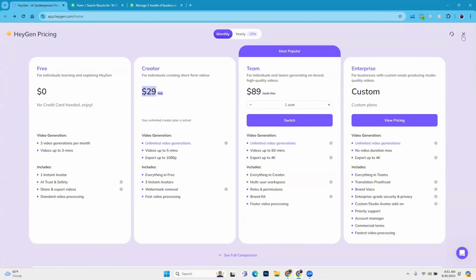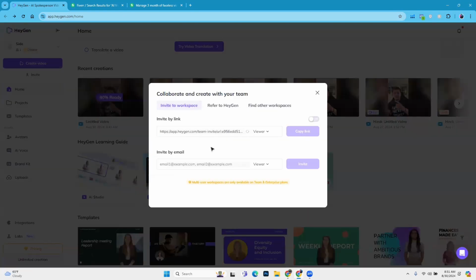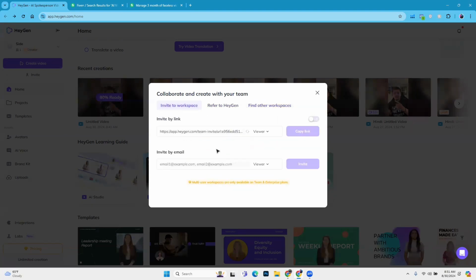After that, let me close this. In order to create, you can see create video, and then there is an invite option. You can invite people to collaborate and create your team, if you are 2 people, and you can also refer people. These are the workplaces where you can add people. Multiple user workplaces are only available in the team and enterprise plans, which cost $89 per month, so you don't need to focus on that.